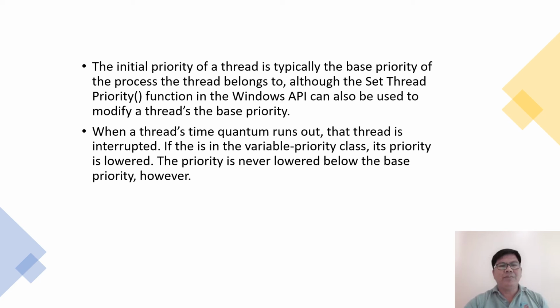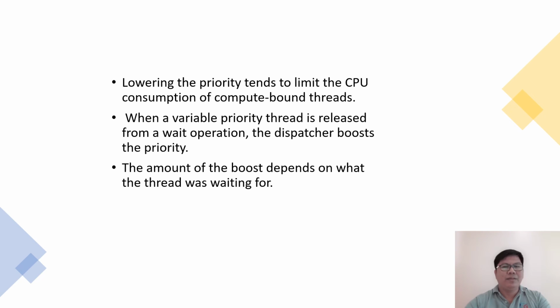The initial priority of a thread is typically the base priority of the process the thread belongs to. Although the SetThreadPriority function of the Windows API can also be used to modify a thread's base priority. When a thread's time quantum runs out, that thread is interrupted. If the thread is in the variable priority class, its priority is lowered. The priority is never lowered below the base priority, however. Lowering the priority tends to limit the CPU consumption of compute-bound threads.